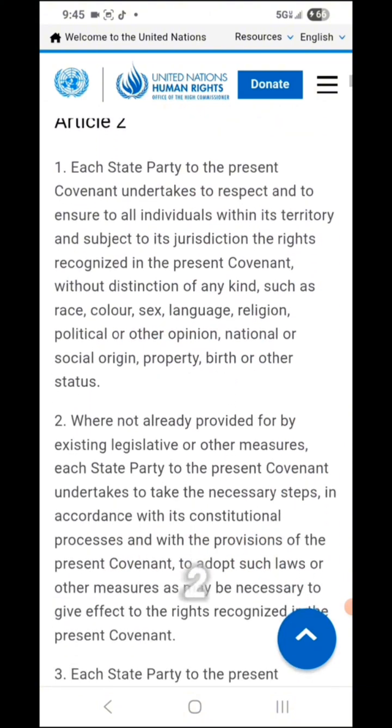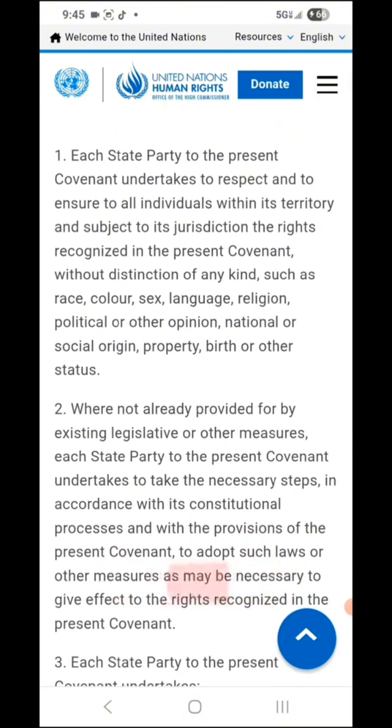Article 2. Each state party to the present covenant undertakes to respect and to ensure to all individuals within its territory and subject to its jurisdiction the rights recognized in the present covenant, without distinction of any kind, such as race, color, sex, language, religion, political or other opinion, national or social origin, property, birth, or other status.